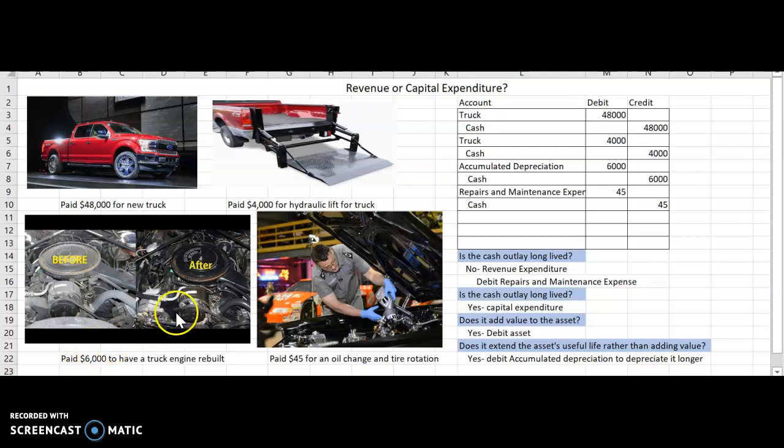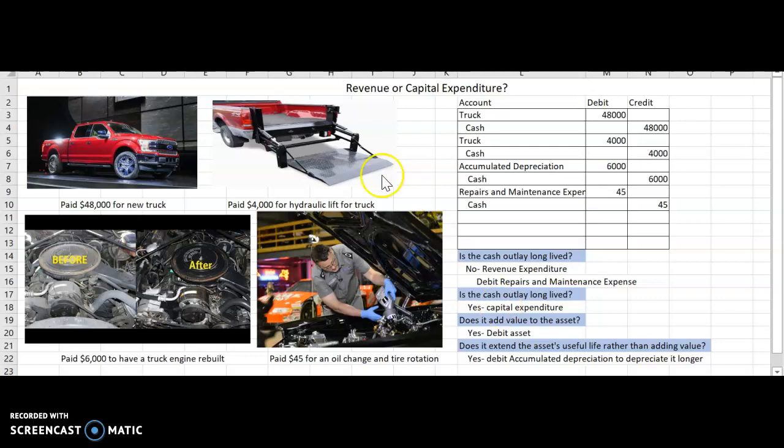So let's go over how to classify these. The first thing I want to ask myself is, is the cash outlay long-lived? Well, for the oil change, it would be no. So it would be a revenue expenditure. And that's why we debit repairs and maintenance expense.